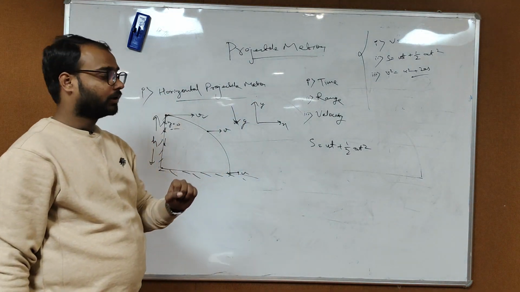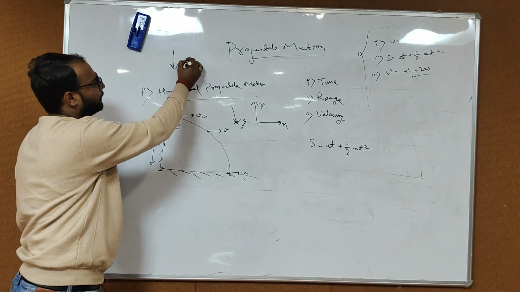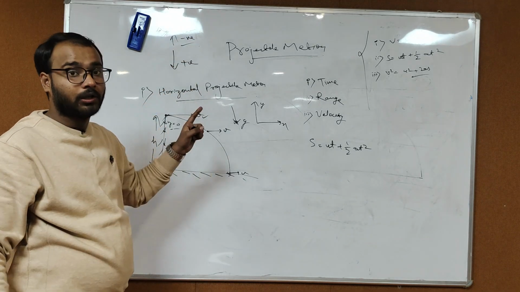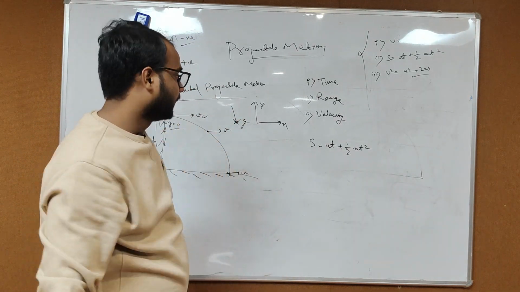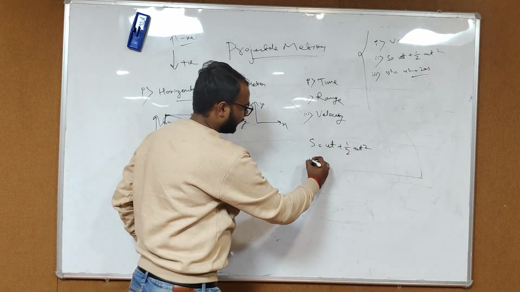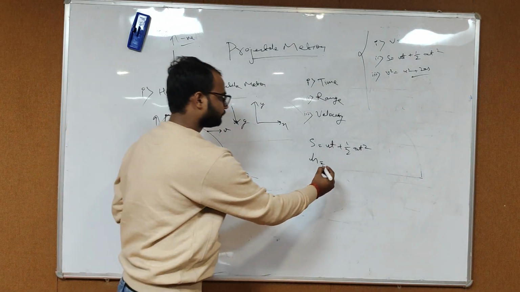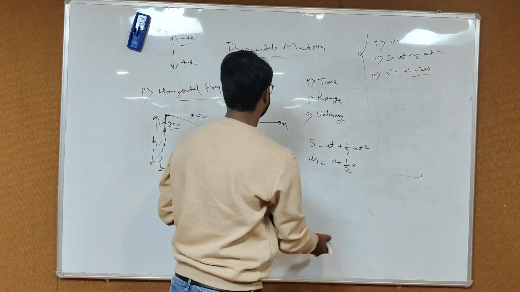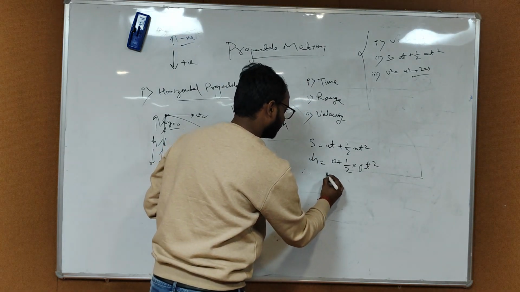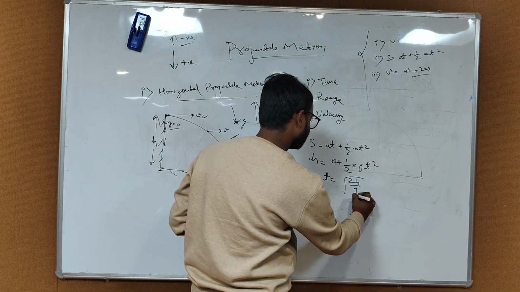It is very crucial to note that here we are taking the downward direction as positive and the upward direction as negative. Here the displacement is h, so s is equal to h. The initial velocity will be equal to 0. Half into acceleration, here gravity, g t square. Therefore t will be equal to root under 2h by g.